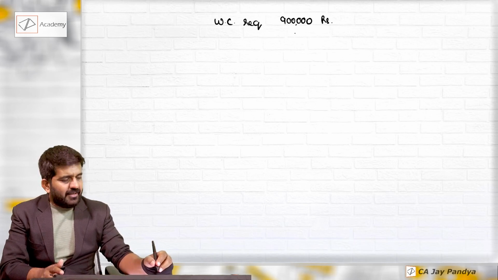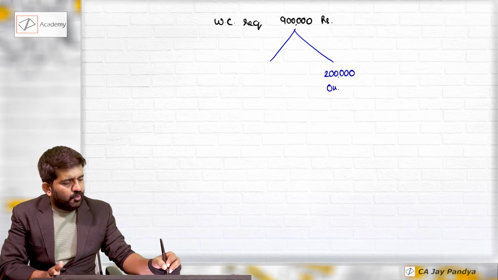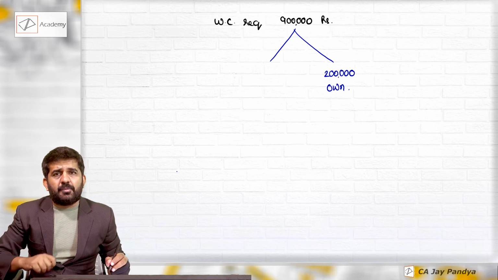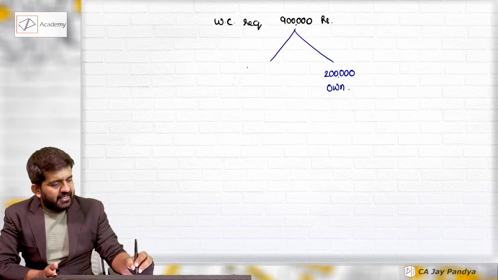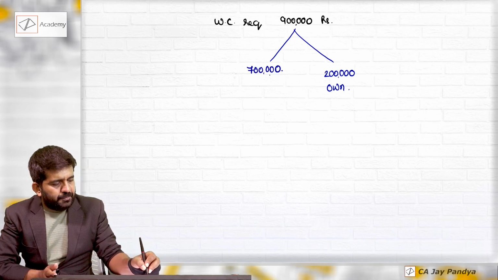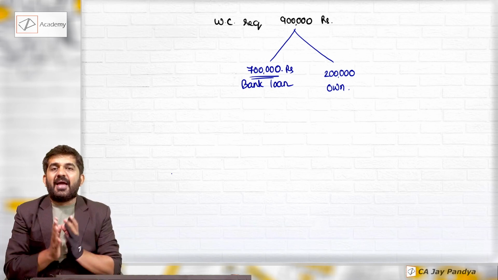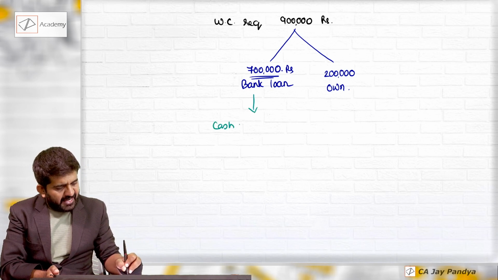What she will say to the bank is, out of this 9 lakhs, let me bring 2 lakh rupees on my own. So whenever some portion of raw material is to be paid, salary is to be paid, electricity bill is to be paid, she will be paying on her own. And give me 7 lakh rupees, which the bank is ready to finance. And please understand how the bank will finance this loan. This type of loan is termed as cash credit. It works the same as an overdraft.